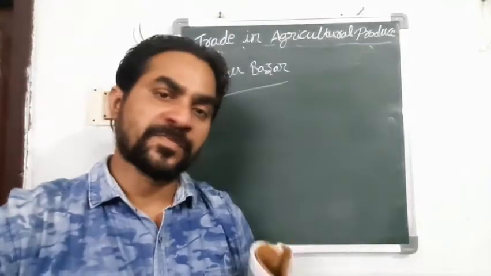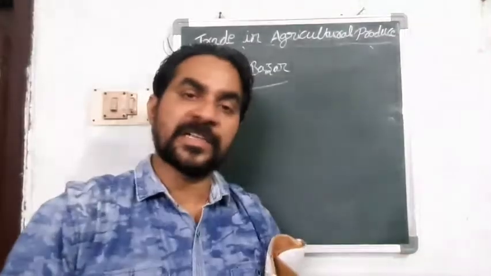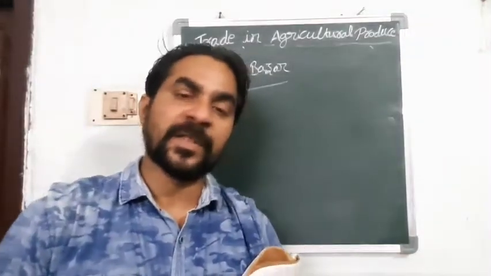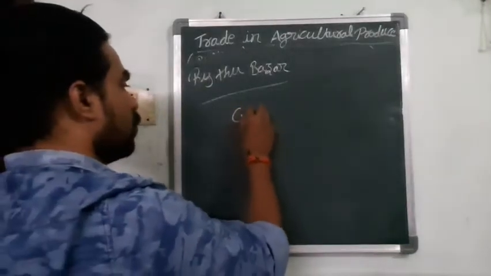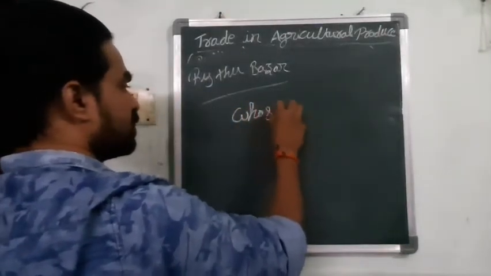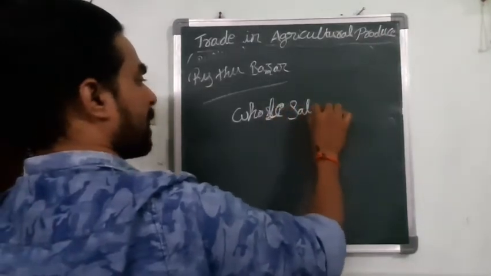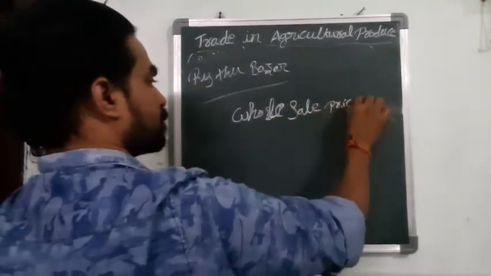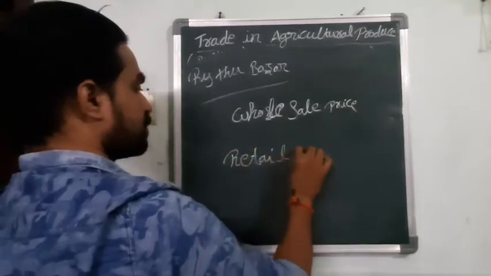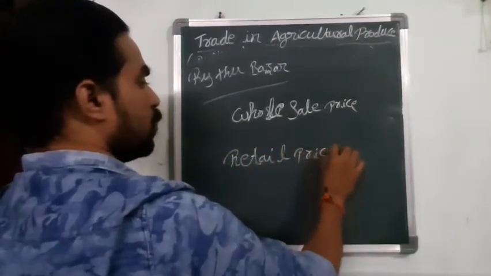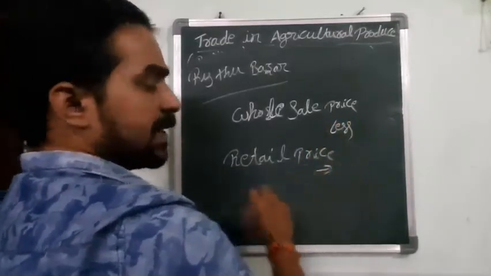And one more thing: once upon a time the price was fixed by the government, but here they are talking about the wholesale price and the retail price. Wholesale price is always less compared with the retail price.